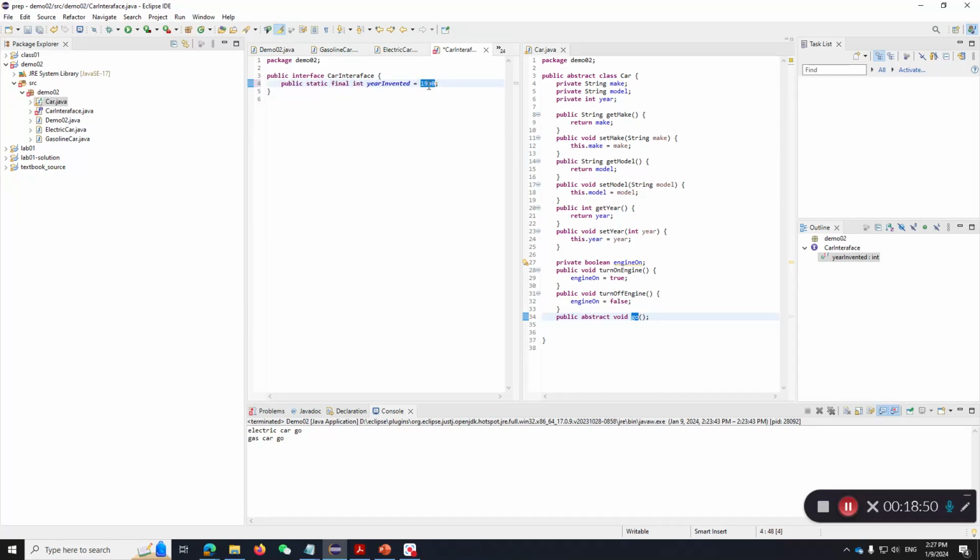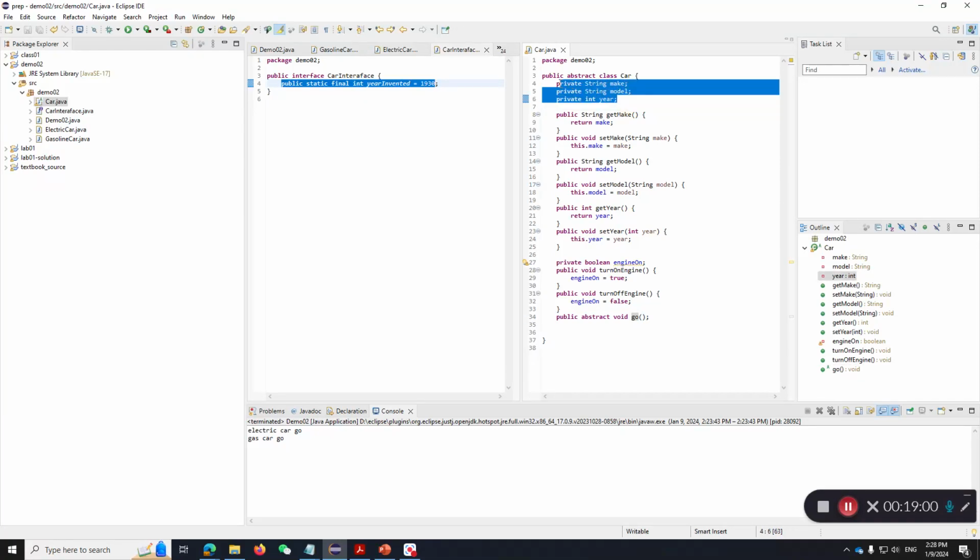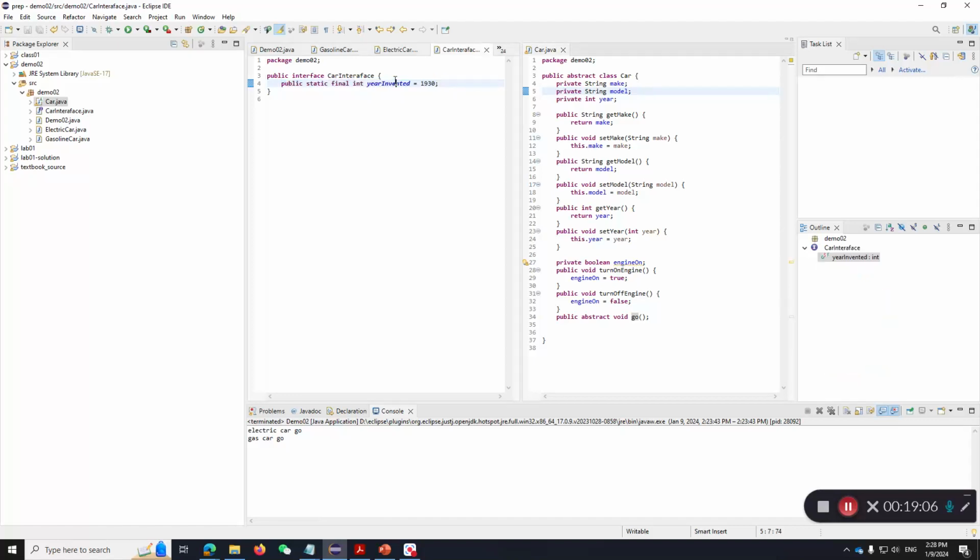Probably earlier than that. You can have constant values here, but you can never have individual variables like what we have here. So this value here is a static value, which means it's shared by everything that uses the car interface. So all the cars will know that cars were invented in 1930. It's also final, meaning that it's constant, it doesn't change. So that's just something you should know.